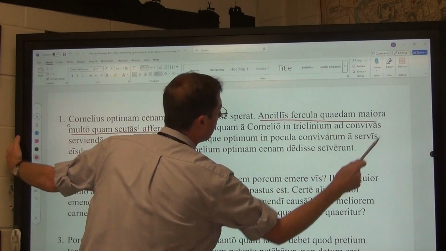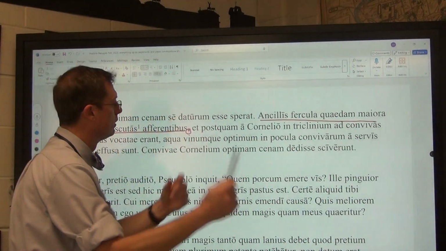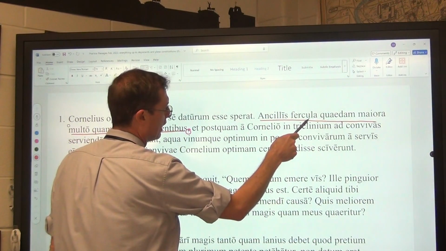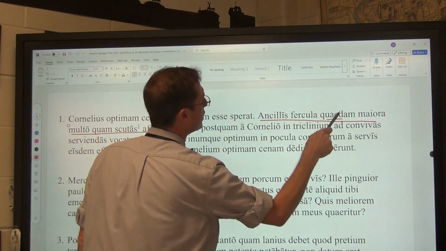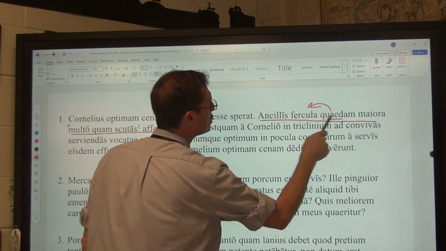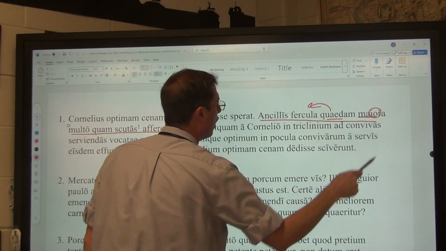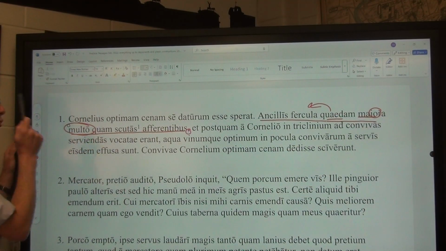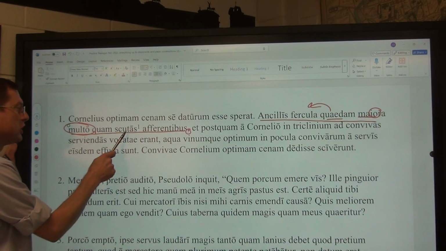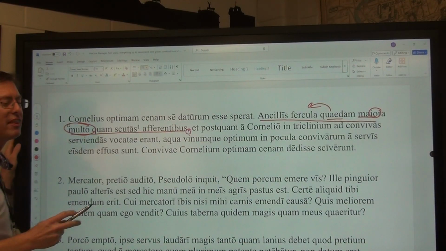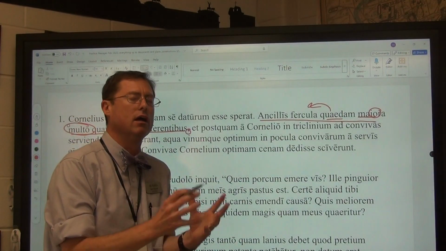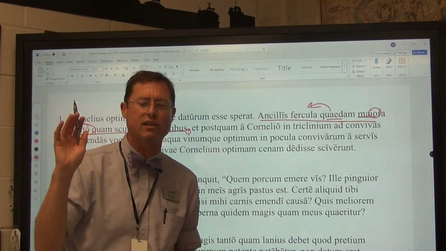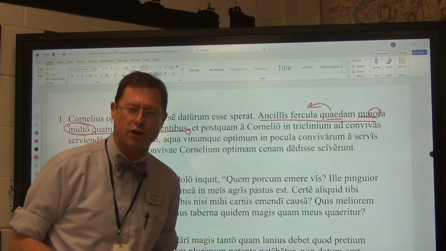And so therefore it says, with the slave ladies bringing trays, certain trays larger, bigger by a lot, ablative of degree of difference, than shields. Remember that the ablative absolute is going to take the place of an actual subordinate clause, but we use the word with. And that brings us to our very first word.